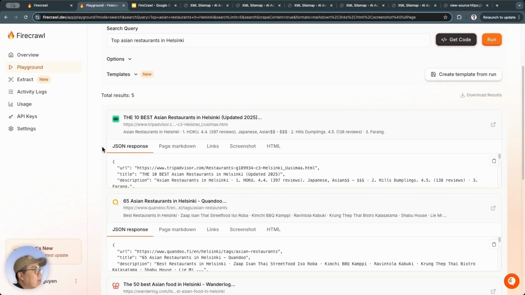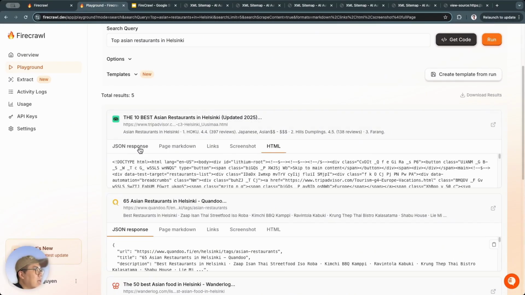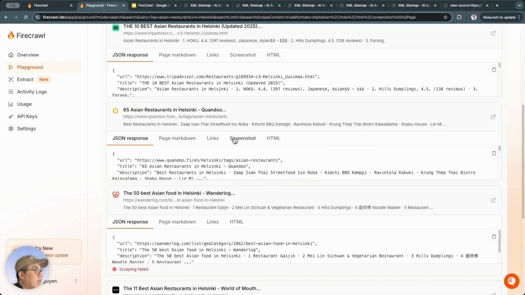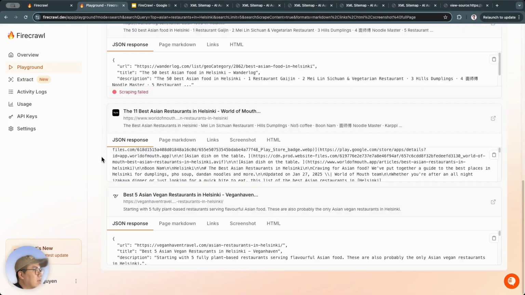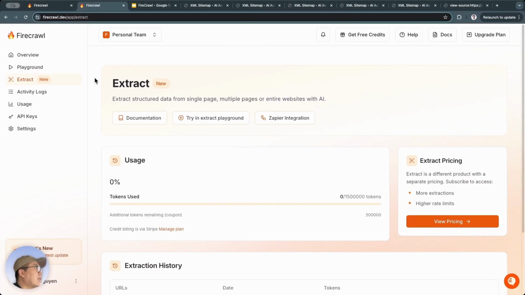So it grabs the top 5, then goes into each site to fetch the data from those pages in the format that we want. It could be JSON, or Markdown, or links, screenshots, HTML, whatever we ask it to fetch. So these are the 5 search results, and at the same time, it also pulls the data right away. With this feature, it also gives us quite a few more use cases that require using search results. Alright, finally, I'll talk about a feature of FireCrawl that's really interesting, called extract.